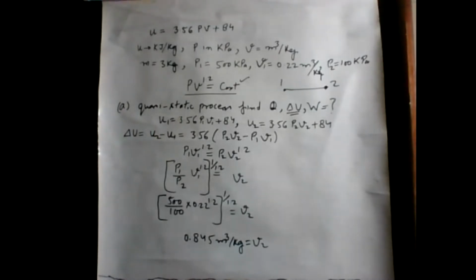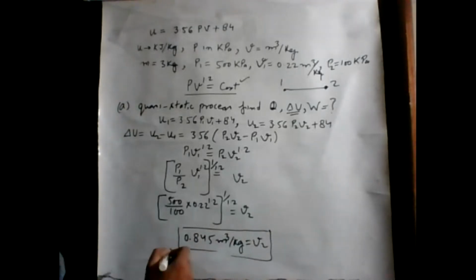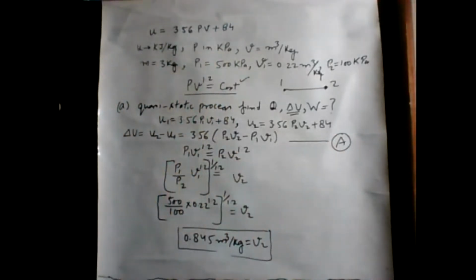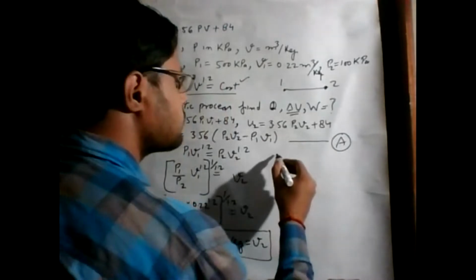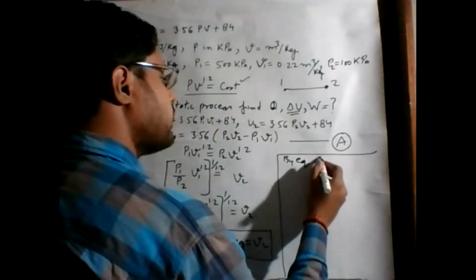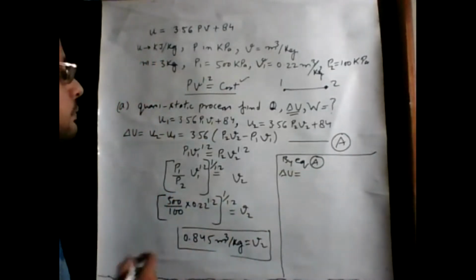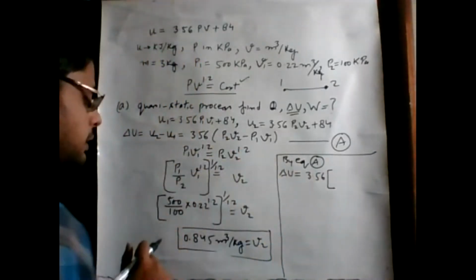After getting this value, now if we put it in equation A, we get the change in internal energy for process 1 to 2. So delta U equals 3.56 times (P2 multiplied by V2 minus P1 V1).